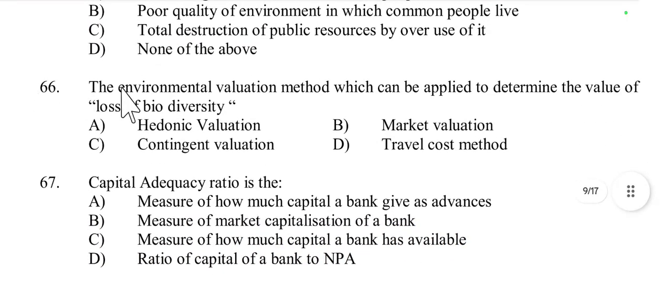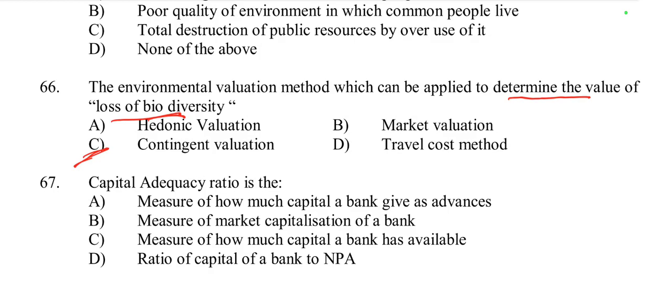Then question number 66, the environmental valuation method which can be applied to determine the value of loss of biodiversity. It is related with hedonic valuation, market valuation, contingent valuation, or travel cost method. So here it is related with the contingent valuation method. So what is contingent valuation?